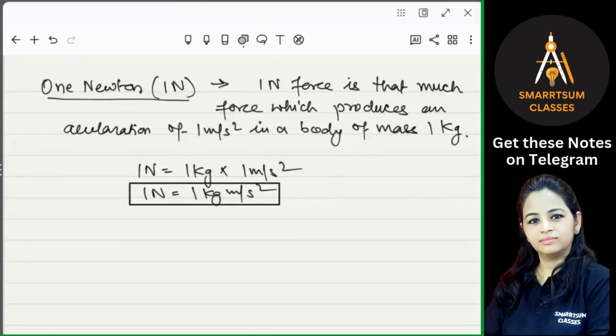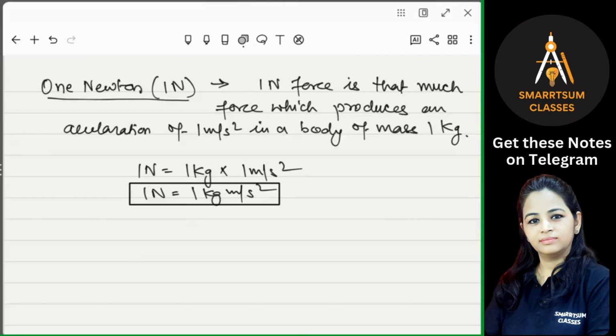So what have we learned from Newton's second law? Very first thing, that no force is required to move a body uniformly along a straight line, right? So if a body is moving uniformly, with constant velocity along a straight line, then no force is required.